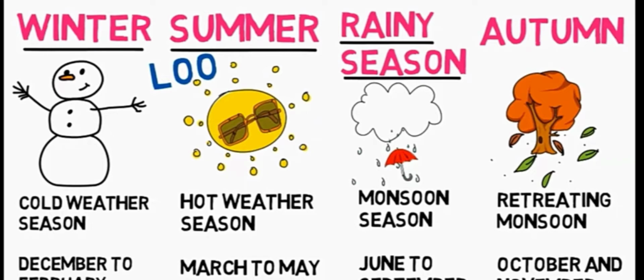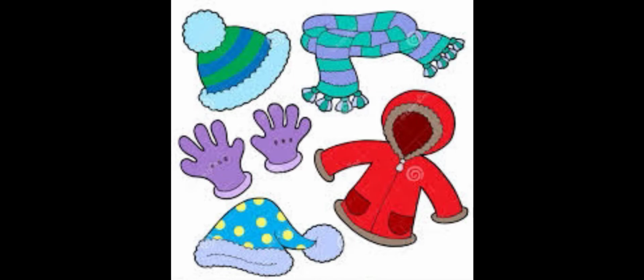What does winter mean? When does it happen? The winter season is from December to February. What is the other name for winter? How will the winter be? Yes, the winter season will be very cold. So we give the other name for winter as cold weather season. It is from December to February. What are the things you will use during winter season? Woolen clothes and some hot drinks you will use in winter season. It is also called cold weather season.